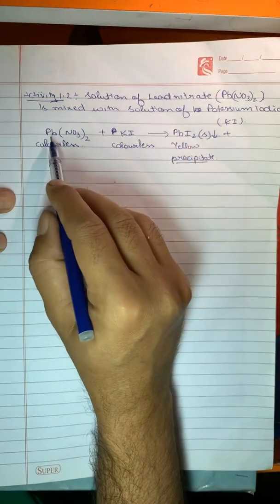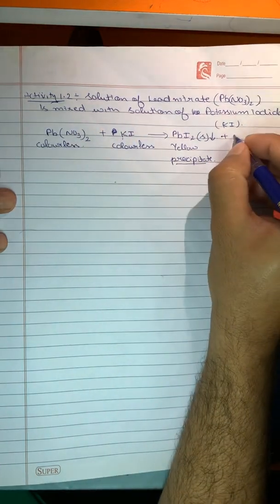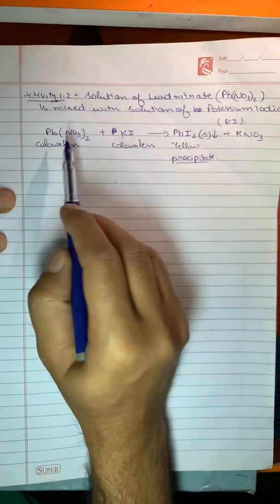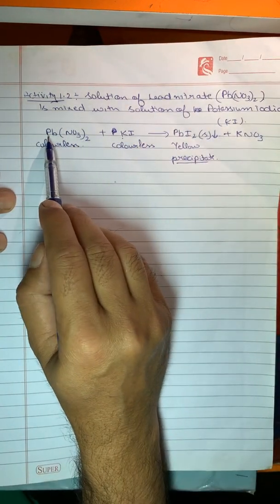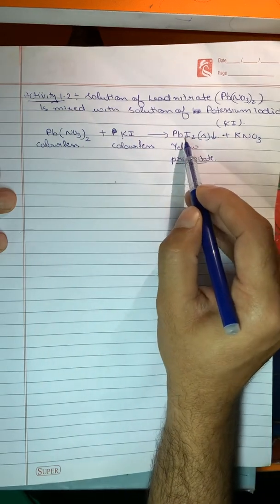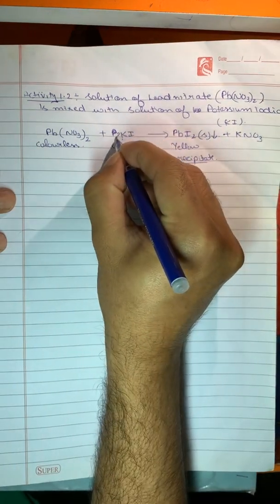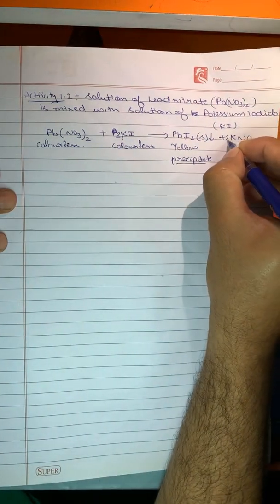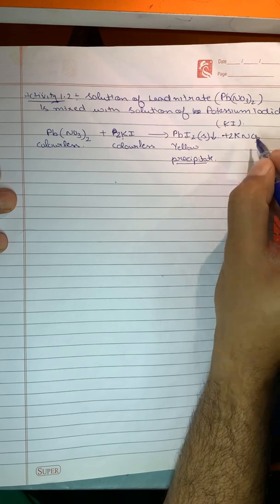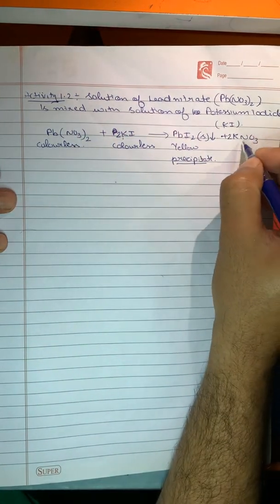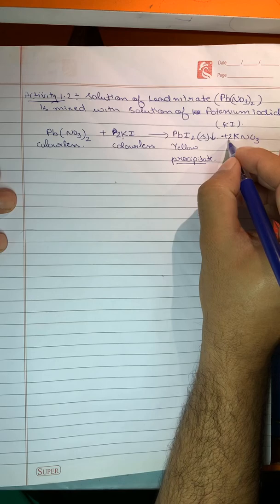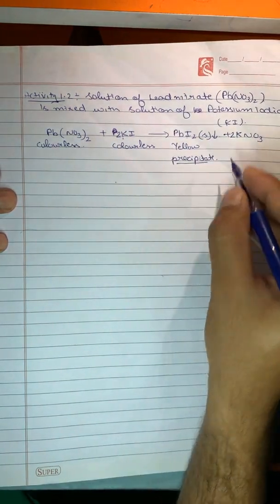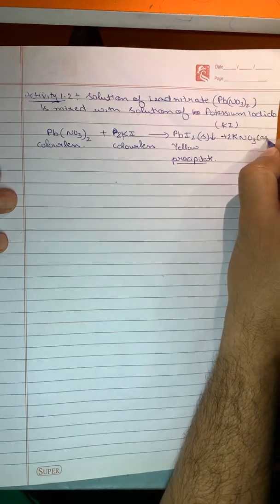And what else will form? Lead iodide and potassium nitrate. Now balancing: the number of lead atoms on the reactant side is 1, and over here it is also 1. Iodine is 2 on the product side, so I'll place 2 in front of potassium iodide. Now potassium becomes 2, so I'll place 2 over here. Now nitrate: since nitrate is not being changed, you can treat it as a whole. Nitrate is 2, and it is already 2 on the other side. Now this reaction is balanced, okay? Then the potassium nitrate will form in aqueous form.